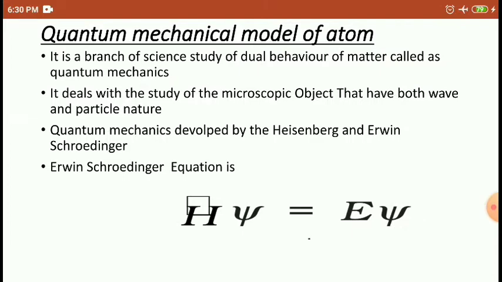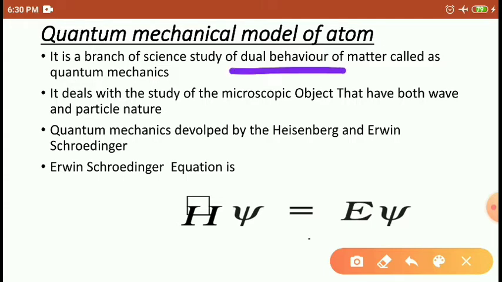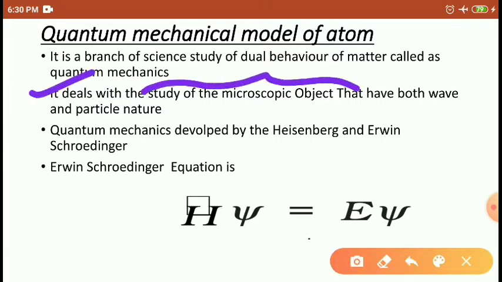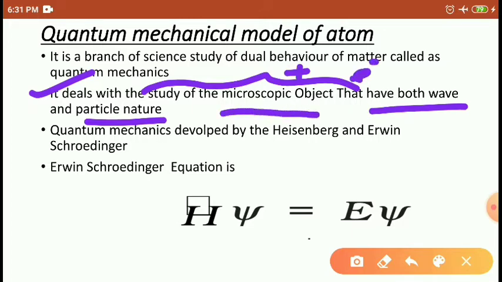Light behaves as a particle as well as a wave, and the electron also behaves as a particle as well as a wave. So the study of the dual behavior of matter is called quantum mechanics. It deals with the study of microscopic objects, with both wave and particle natures. Microscopic objects means the nucleus, electrons, etc. These electrons play wave as well as particle nature.